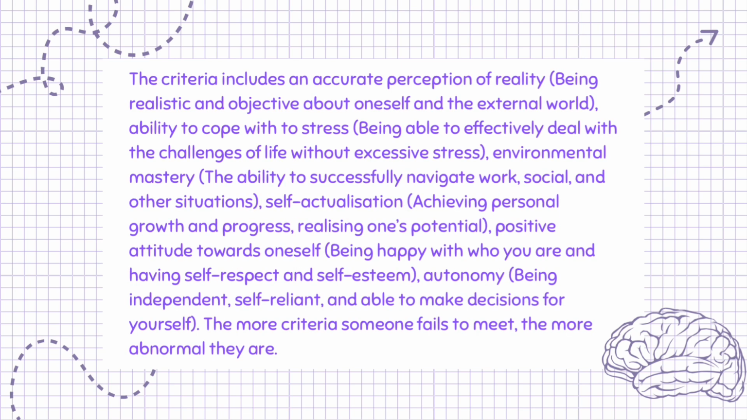The criteria includes an accurate perception of reality, being realistic and objective about oneself and the external world; ability to cope with distress, being able to effectively deal with the challenges of life without excessive stress; environmental mastery, the ability to successfully navigate work, social, and other situations; self-actualization, achieving personal growth and progress, realizing one's potential; positive attitude towards oneself, being happy with who you are and having self-respect and self-esteem; autonomy, being independent, self-reliant, and able to make decisions for yourself. The more criteria someone fails to meet, the more abnormal they are.